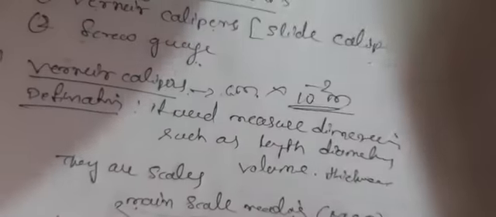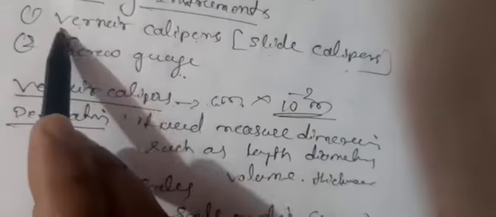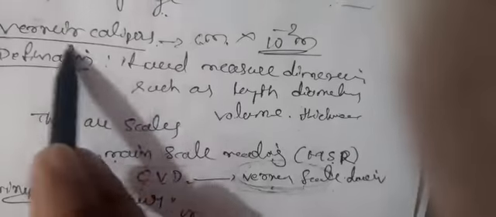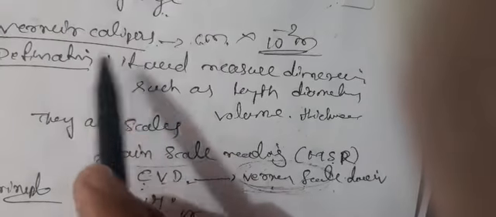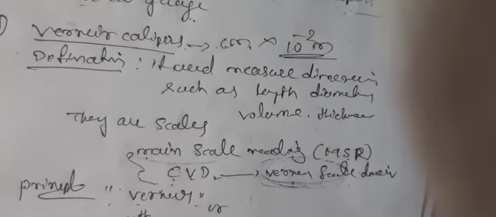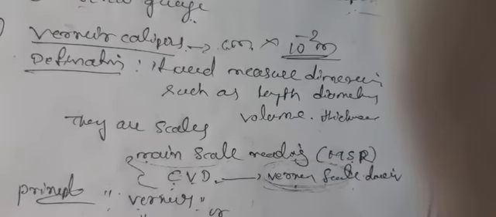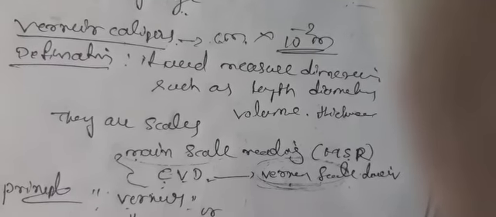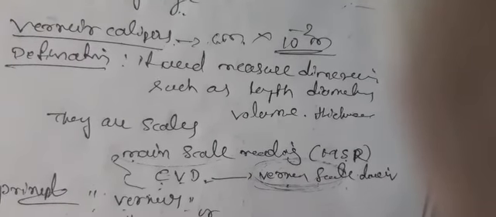Now, once again, the concept is the measuring instrument. According to your syllabus, there are two measuring instruments. The first one is the vernier calipers, also called slide calipers. It is a measuring instrument used to measure the dimensions of a given object, such as the length, diameter, thickness, or volume of the object.